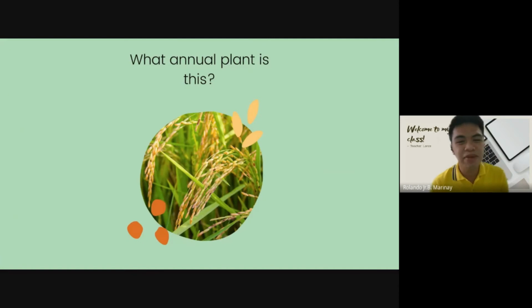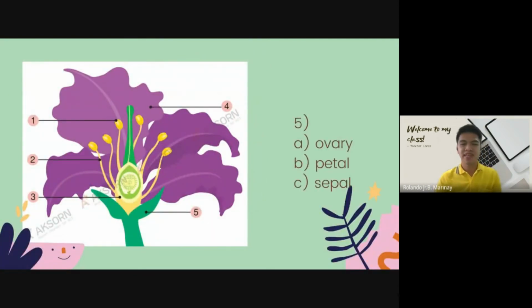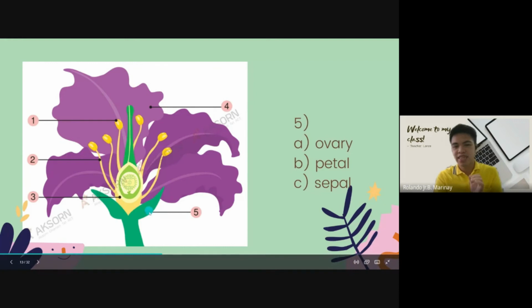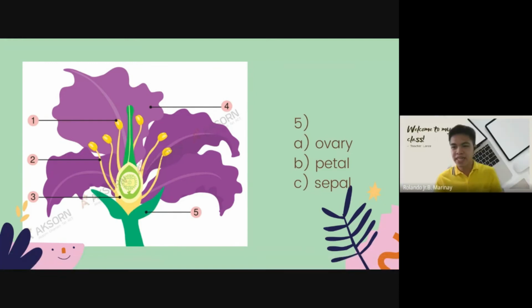Okay, next, number 5. What's this? Is it A, ovary, B, petal, C, sepal? Sepal, very good. The sepal looks like a leaf. It covers the flower and protects it, especially when it's young. It covers the entire flower, and then when it becomes bigger, it opens. It's green. We call it sepal. Sepal is green like this.